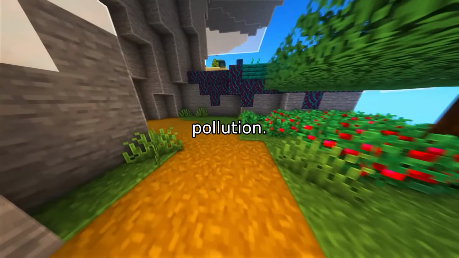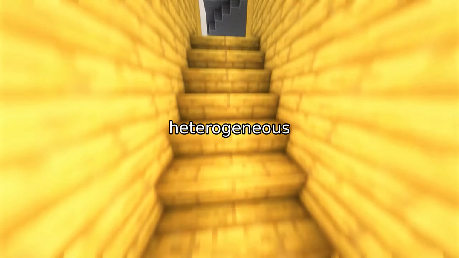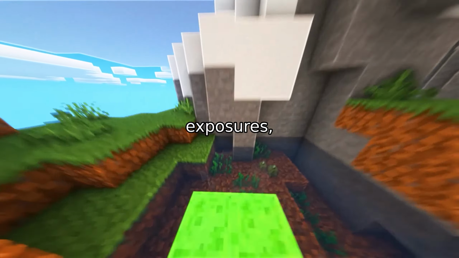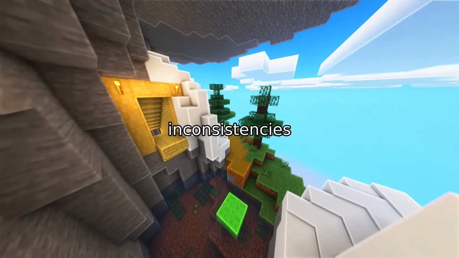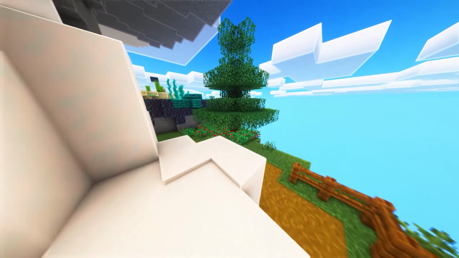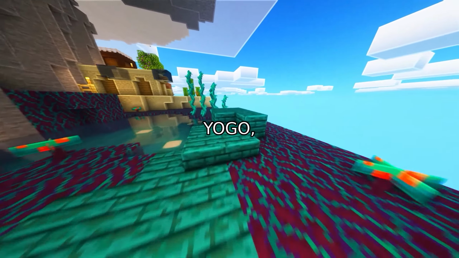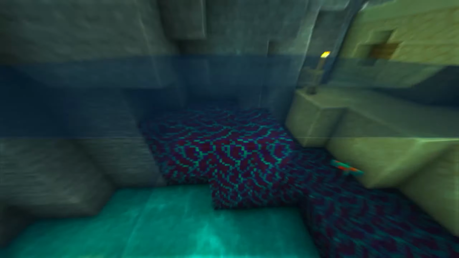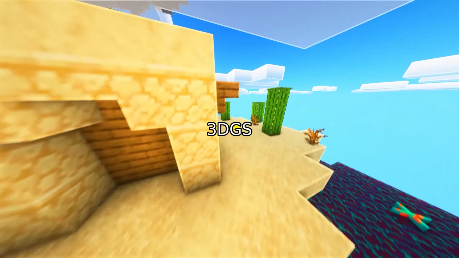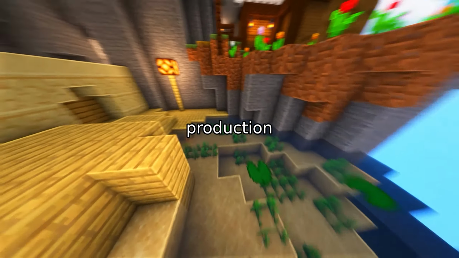Finally, there is data pollution. Real-world capture involves heterogeneous sensors, different cameras, different exposures, and different noise profiles. If you just throw all that data into a model, the inconsistencies degrade the final result. To solve this, the team introduced YOGO, which stands for You Only Gaussian Once. YOGO isn't just a tweak to the algorithm. It's a system-level framework designed to make 3DGS deterministic, robust, and production-ready.